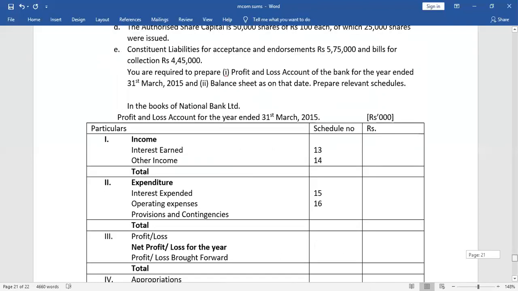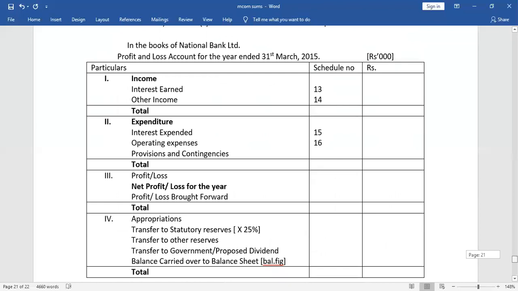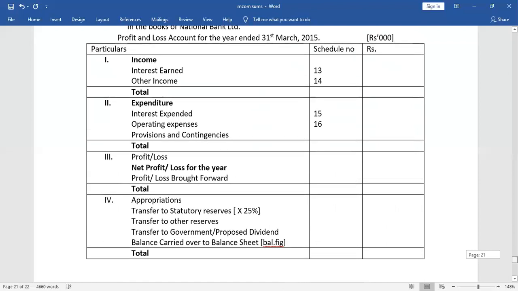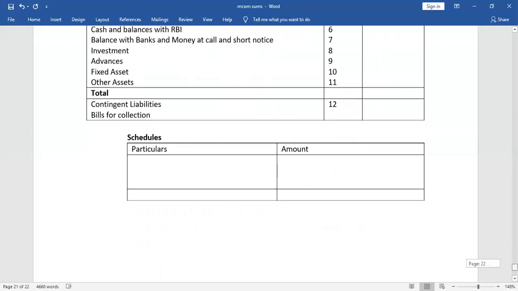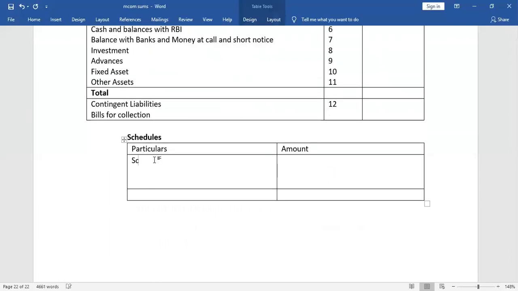So this is the format. We have to calculate the profit and loss account for 31st March 2015, and we have to prepare the balance sheet as on 31st March 2015. Now let us go to schedule number 1.